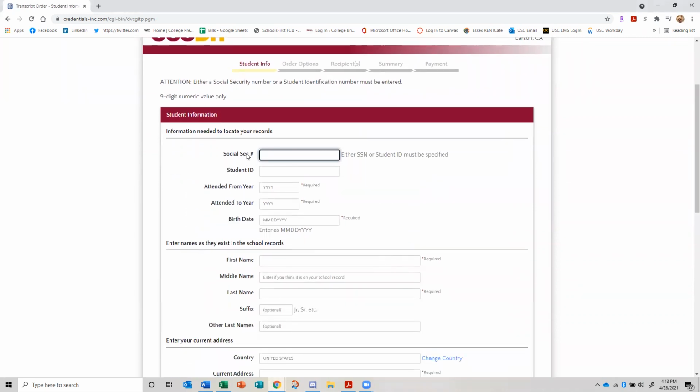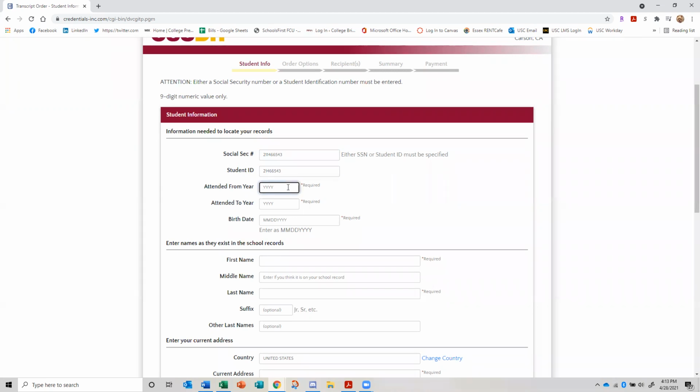All right, and then you get to the first page, which is student information. So that is you. If you have a social security number on record, if you provided us with that information when you first filled out the paperwork, you can put that there. Otherwise, you can go ahead and put your student ID number, also known as a CIN, which you should have received from your SLAM teacher. So I'm going to put in here my sample student. And student ID number, just put it again if you're using that and not a social.